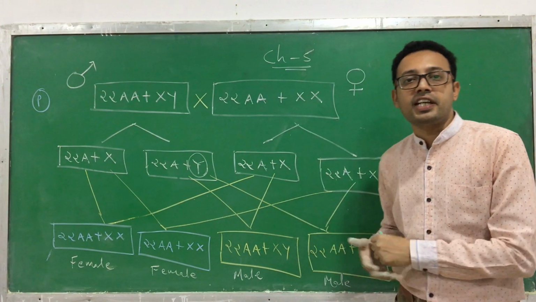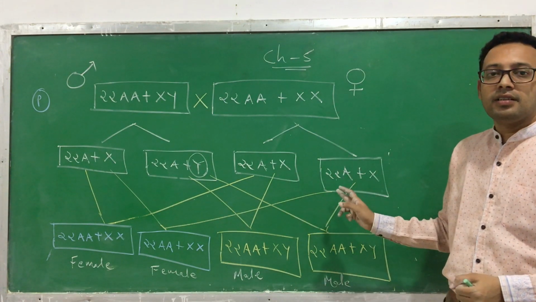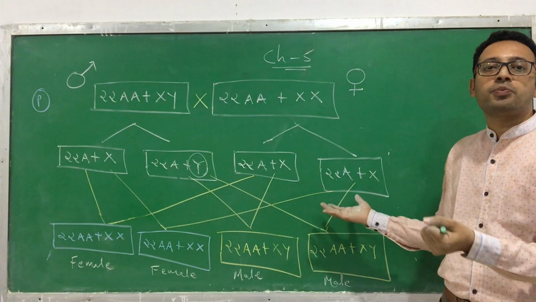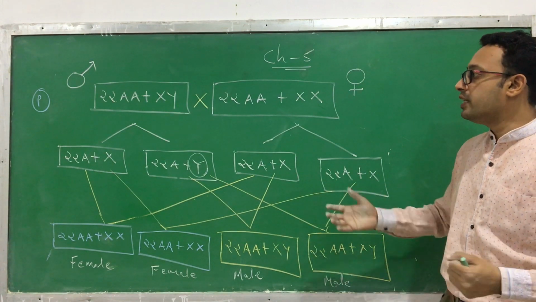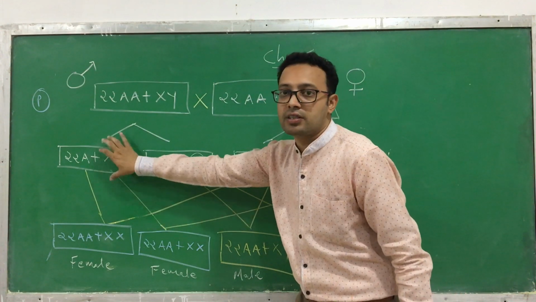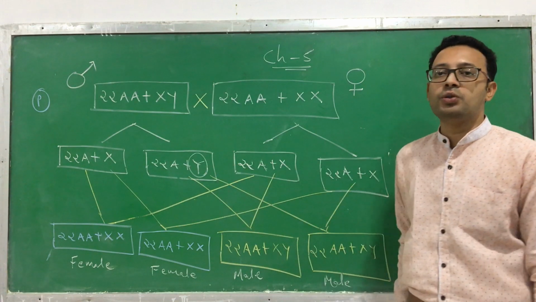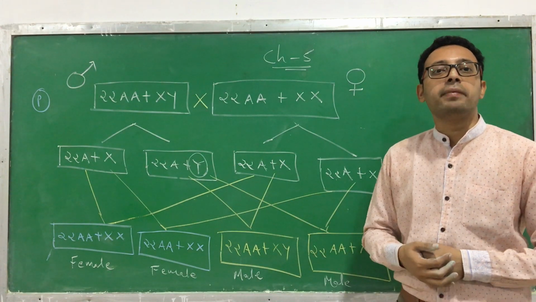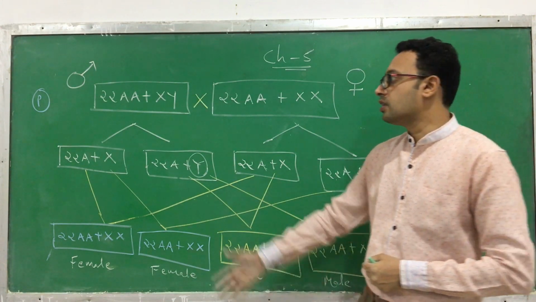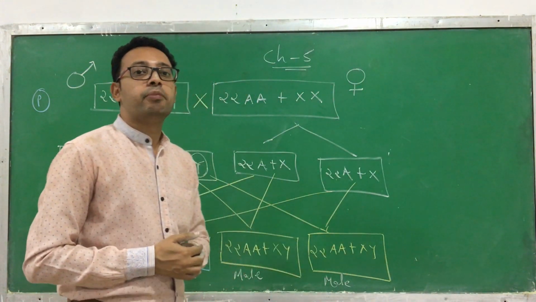But if you see the genetic organization of a girl, the girl generates the same type of gamete, which cannot decide whether a boy or a girl is produced. But who will decide? The male. If the X chromosome of a male gamete fuses, then a female is produced. If the Y-containing chromosome fuses, then a male is produced. So in the determination of sex in a human, the male has an important role.